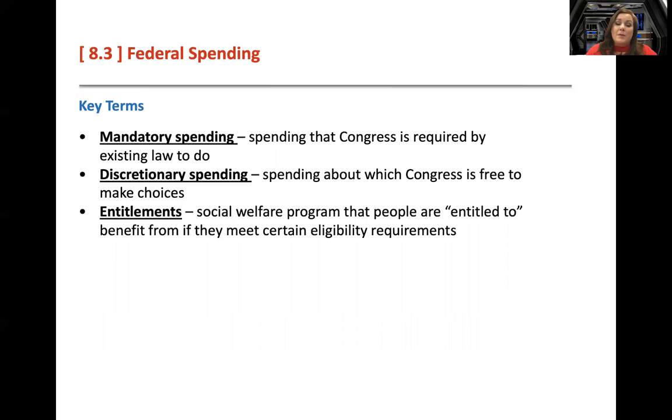We also have entitlements. These are programs that people are entitled to. In other words, if I qualify for welfare, then I'm going to get it. An example for you guys right now, you're seniors, if you're going to college or some type of trade school, you are entitled to Tennessee Promise if you get a 21 on the ACT or you have whatever the GPA is. You're not competing against anybody else for it. It's not like there's 2 of you up for the scholarship and only one can get it. If 2 of you qualify, both of you will get it. That's an entitlement program.